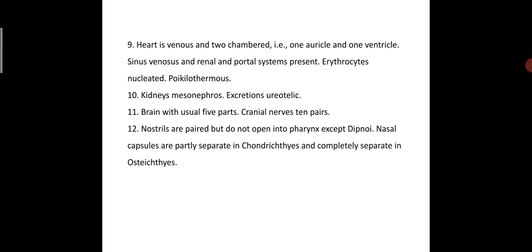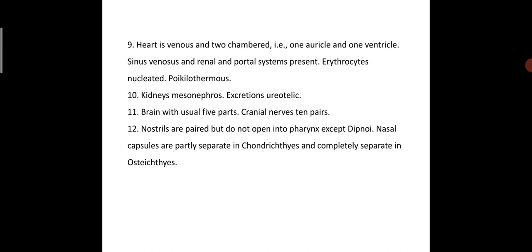Excretion is ureotelic, of course ureotelic in most of the vertebrates. So urea is secreted in the form of urine.